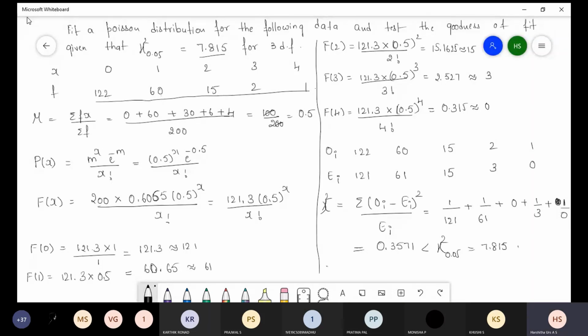Therefore, thus the hypothesis that the fitness is good can be accepted.